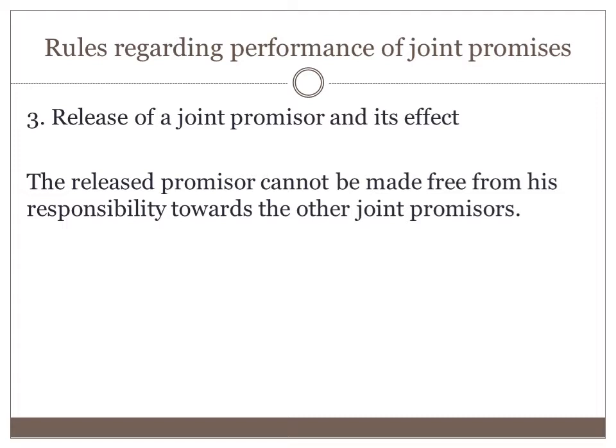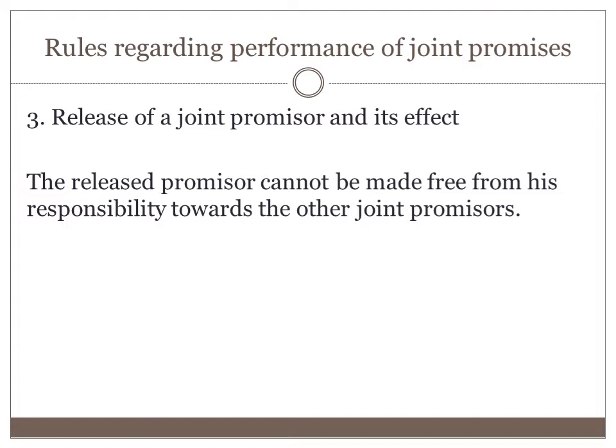Simply, if any of the promisers is released from the promise, the released promiser cannot be made free from his responsibility towards the other joint promisers. The released promiser still has to fulfill his part of the obligation.